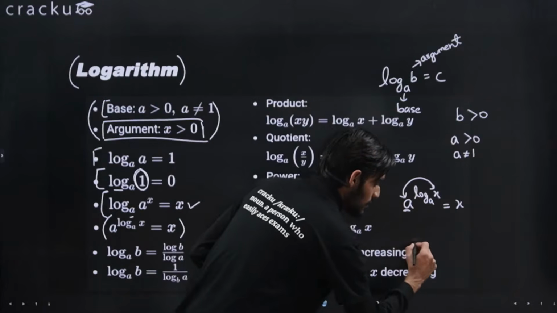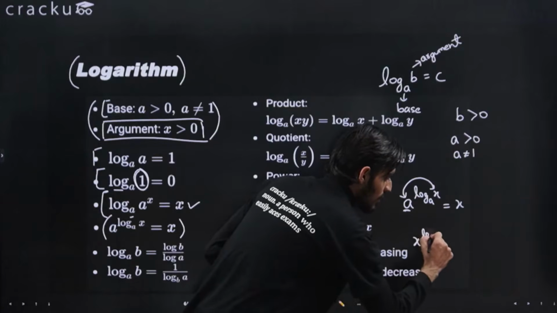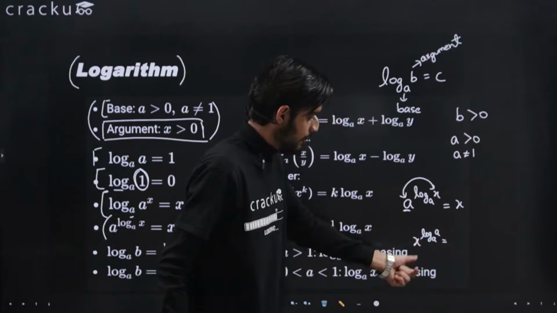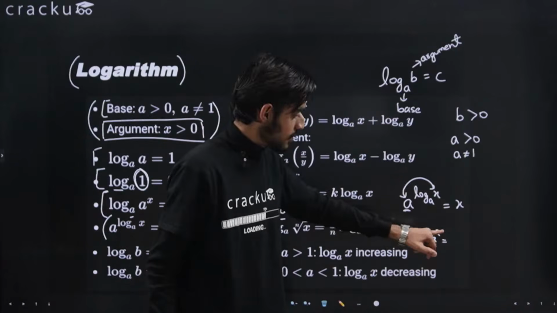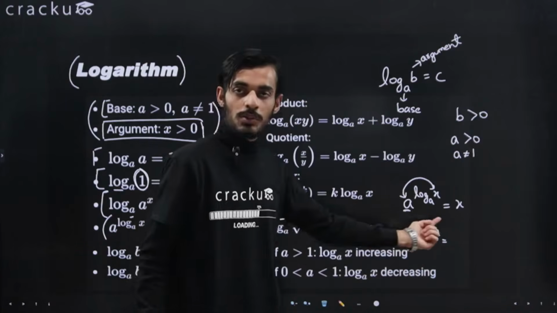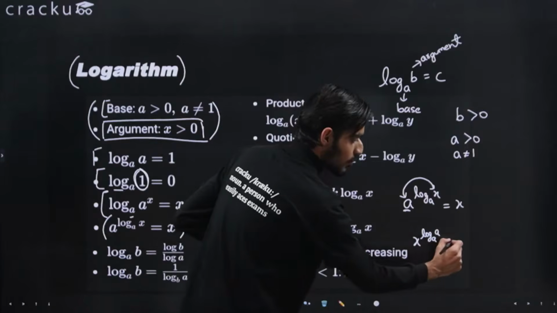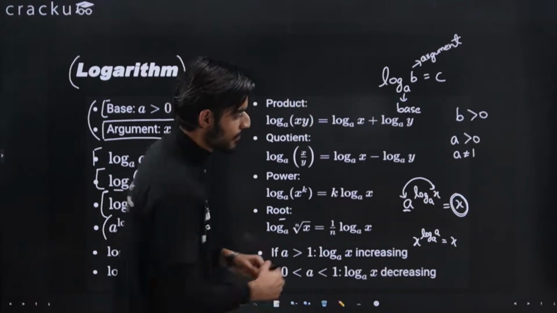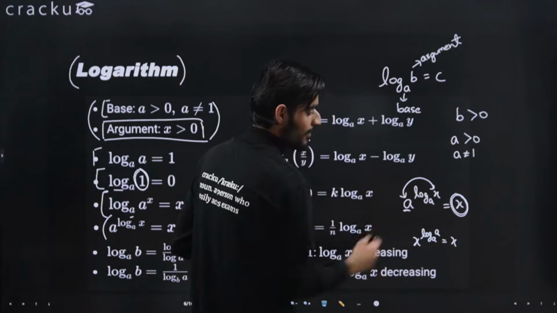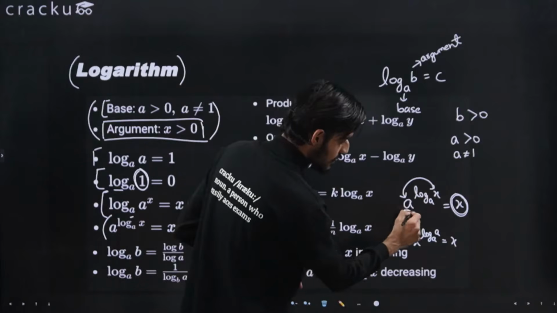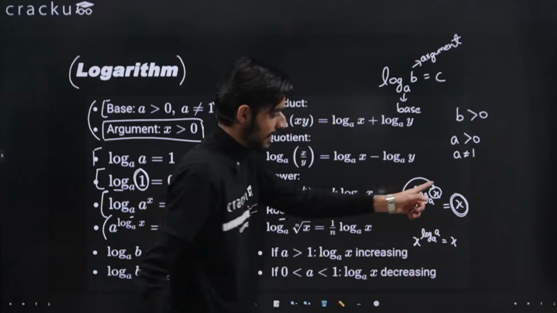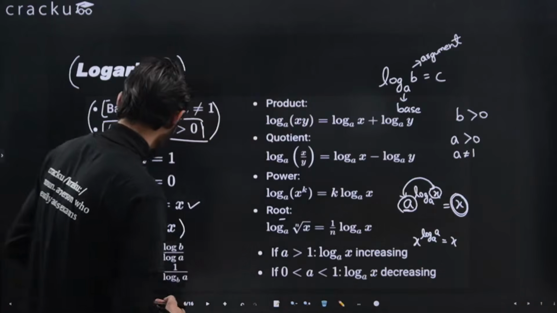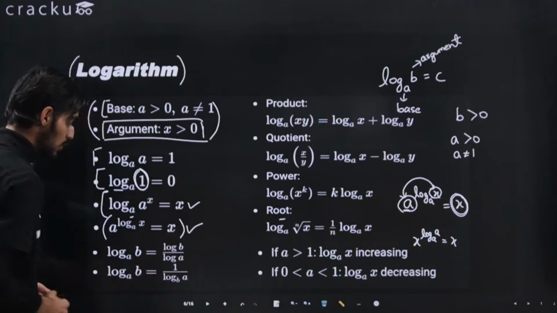So how can we write it? x raised to the power log with the base a and argument a. Because again base and argument are the same, this value will come out to be 1, and x raised to power 1 will be equal to x. So this will come out to be x, that is written here. The important thing to note is that if something is written in this particular format, then you can just interchange this value with this. Either you can take this value here, and so on. So this was one important point about this particular property of log.